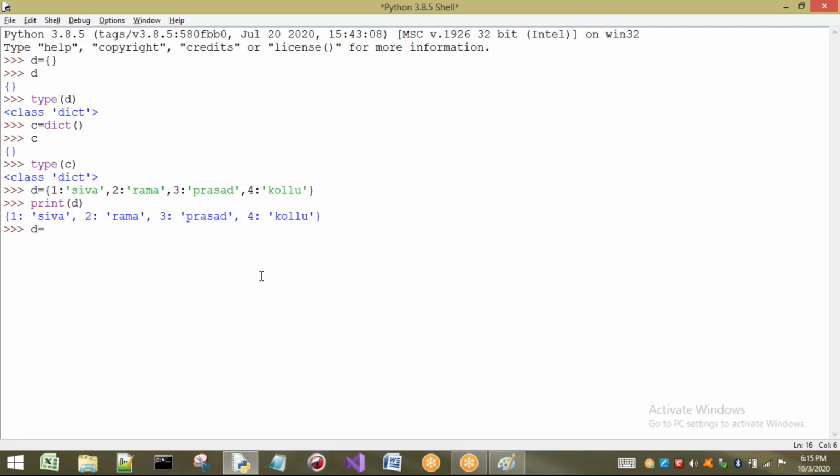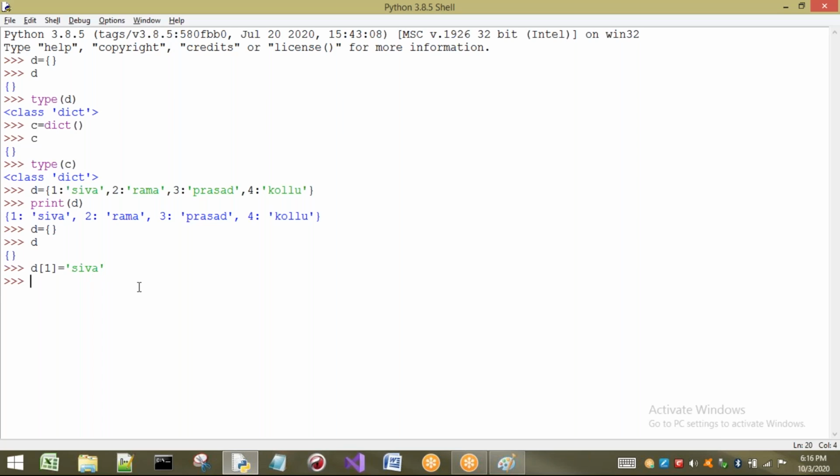Next, the second way: first I will take an empty dictionary. If I print D, the empty dictionary is there. Individually I want to insert elements into our dictionary. That is D of, listen carefully, it is not indexing, it is somewhat different when compared to indexing. I want to insert some element D of roll number. So D of 1 equal to, I want to insert Shiva. If I create it in this way, this indicates the key and this indicates the value.